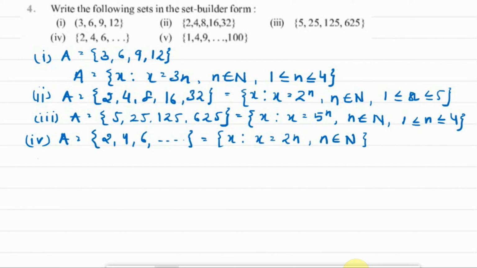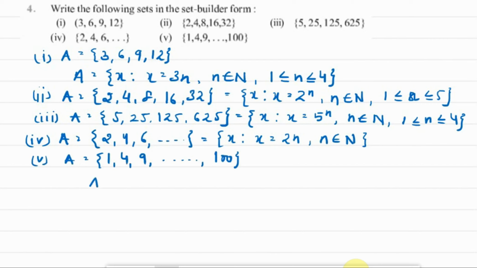Now we have question 5, part 5. It says A is equal to 1, 4, 9, dash dash dash, to 100.